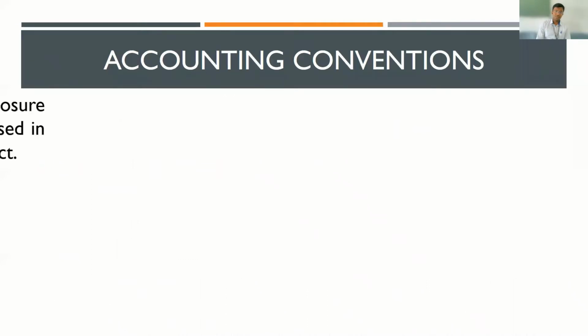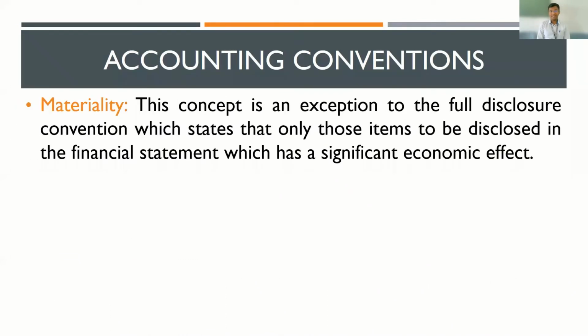Next is convention of materiality. Now, this convention states that only those items which are relevant have to be disclosed in the final accounts. So what convention of materiality states is that only items which have a significant economic effect should be showcased in the final accounts.